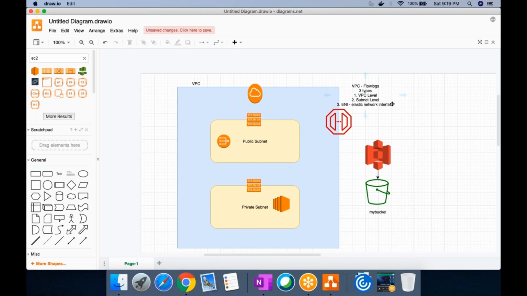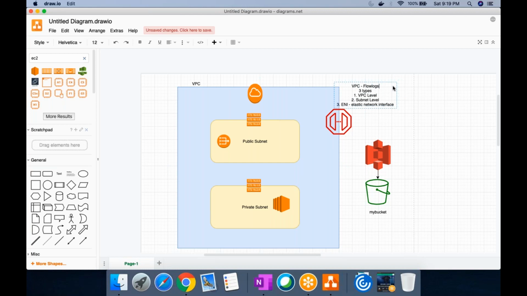When you create a VPC flow log at VPC level, you will record everything inside. If you create subnet level, you will record everything inside the subnet. If you create an elastic network interface level, you will have everything recorded against a particular EC2. This is it.